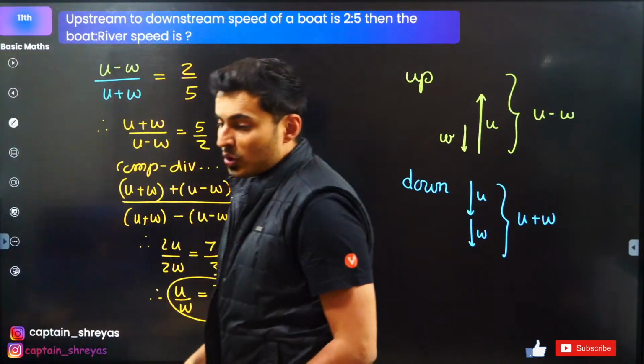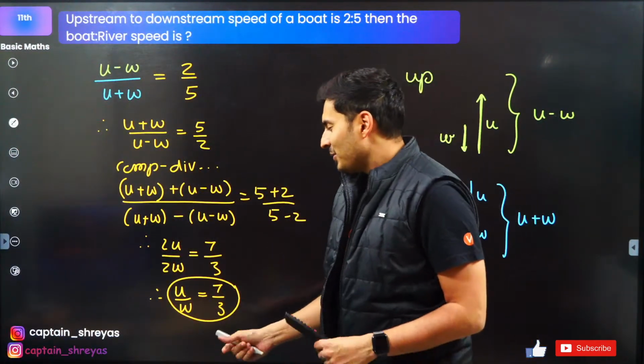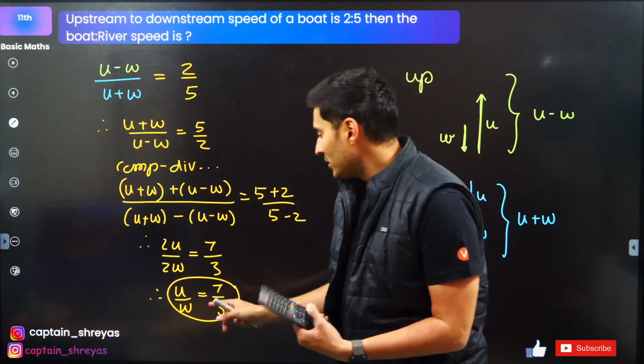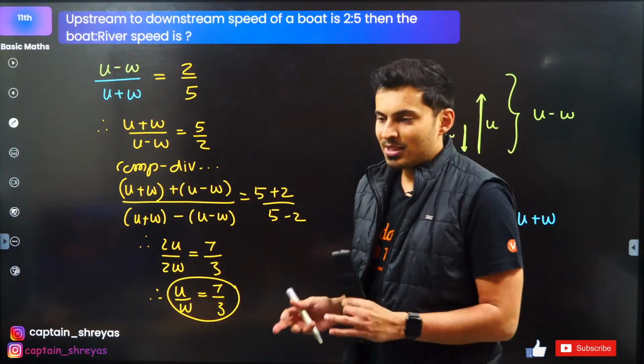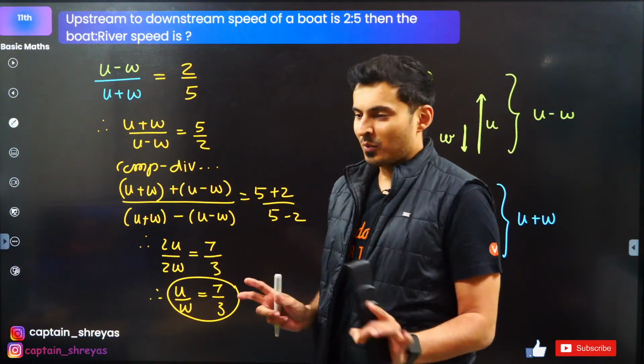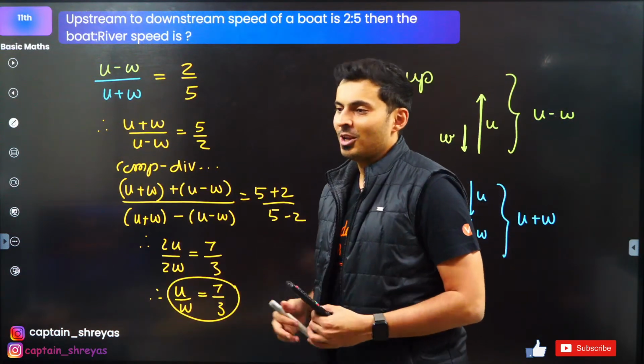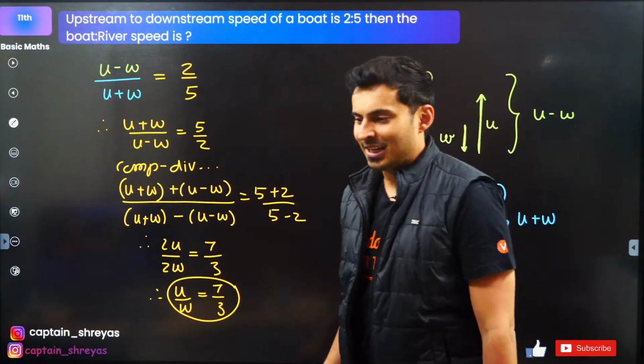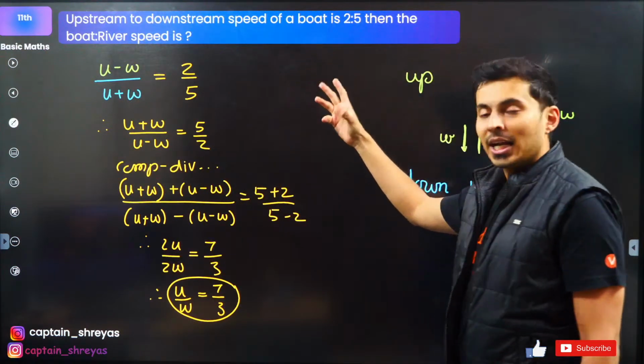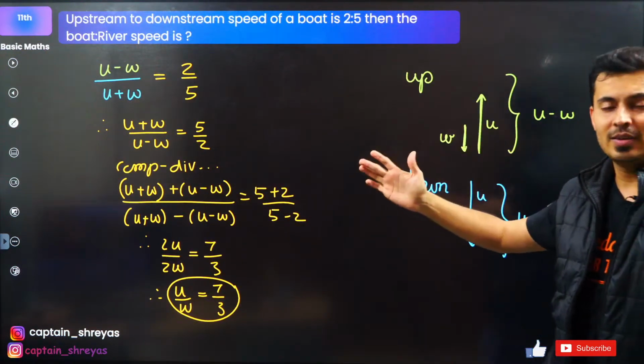7 by 3. No, Jolene, it can't be minus. It has to be plus, because these are speeds. So the ratio of the speeds will be 7:3. So see if you made some silly mistake somewhere. Most likely if you have made some silly mistake, then you would have got it as negative. Otherwise the answer should be positive. Understood how you can apply componendo dividendo?